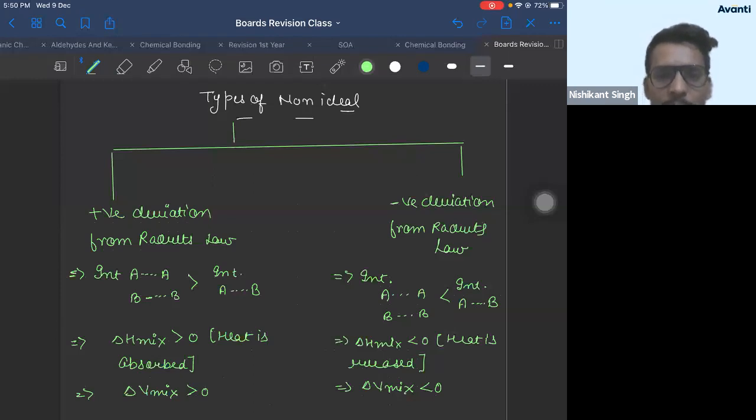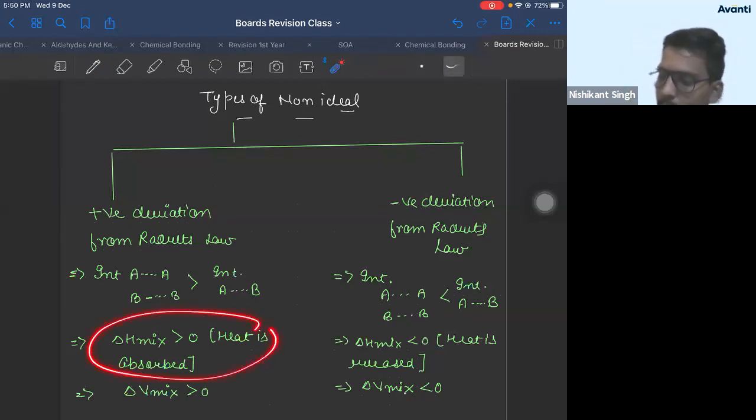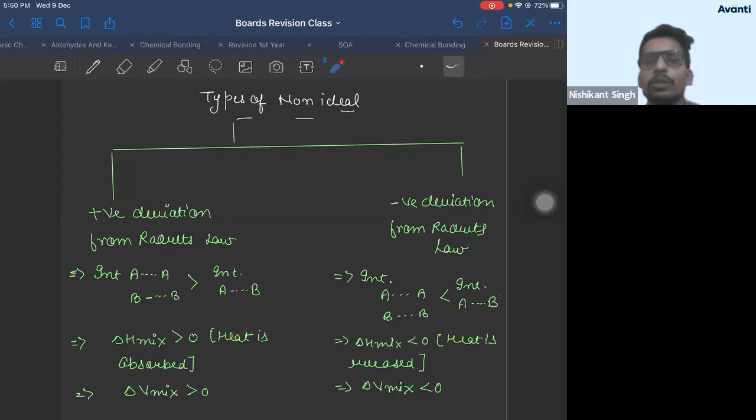Do dextro and levo form like that, sir? No, it's not like that. So what I said here, heat is absorbed. Now the question may come.